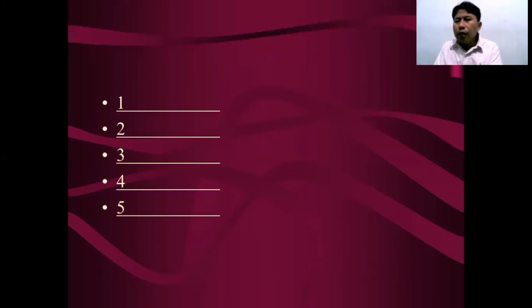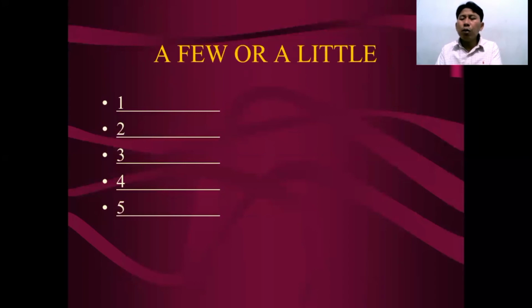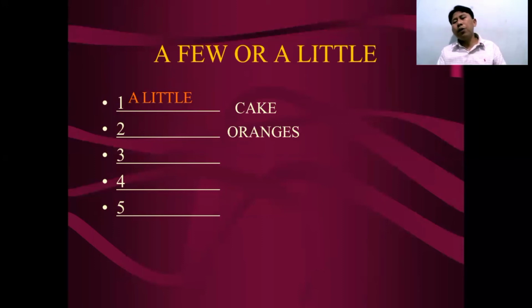Let's check your understanding. Simple quiz: a few or a little? Cake. Of course, a little, right? What about oranges? A few or a little? A few oranges, because countable.